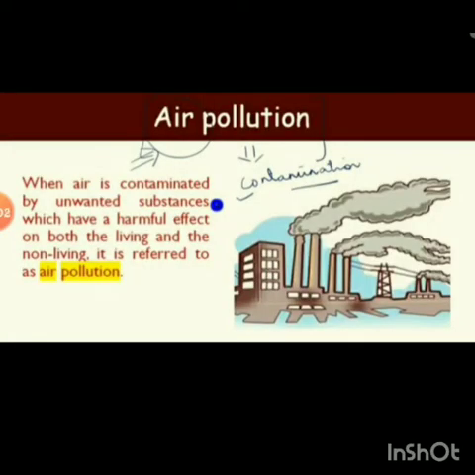When air is contaminated by unwanted substances which have a harmful effect on both the living and the non-living, it is referred to as air pollution. So when air is contaminated with substances which have harmful effects on both living things and non-living things.